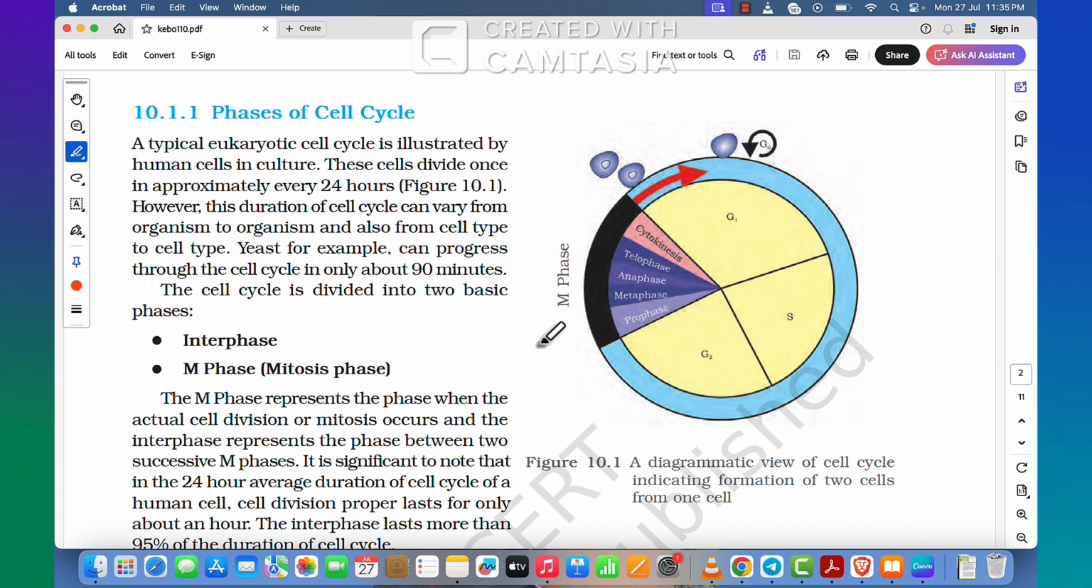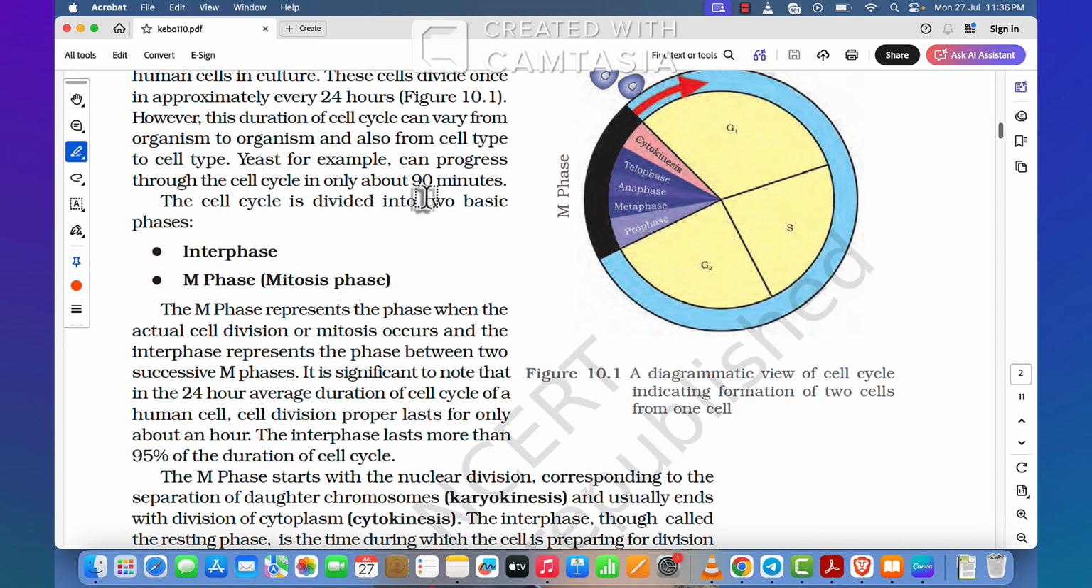A typical eukaryotic cell cycle is illustrated by human cells in culture. These cells divide once in approximately every 24 hours. However, this duration of cell cycle can vary from organism to organism and also from cell type to cell type. Yeast, for example, can progress through the cell cycle in about 90 minutes. The cell cycle is divided into two basic phases.